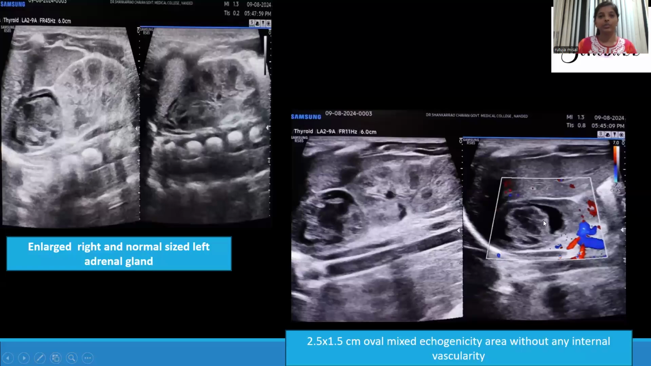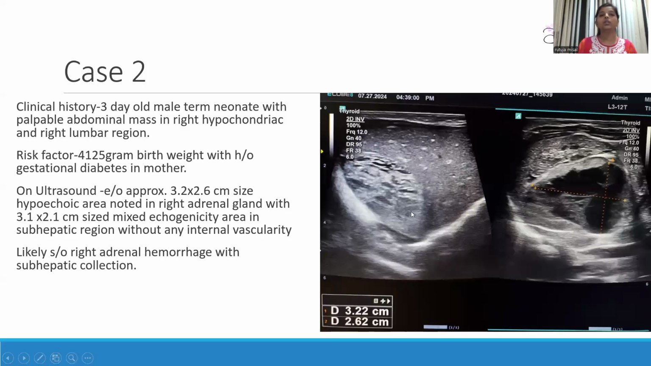internal vascularity. In the second case, this was a 3-day-old male term neonate with a palpable abdominal mass in the right hypochondria in the lumbar region. The risk factor for this case was the birth weight of the baby, which was 4.1 kg, with a history of gestational diabetes in mother. In this case,